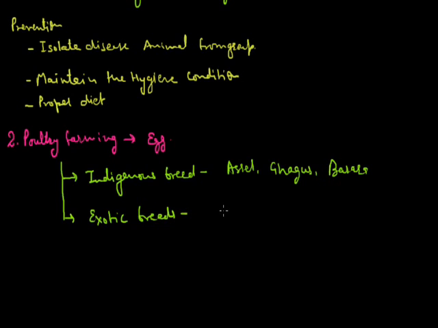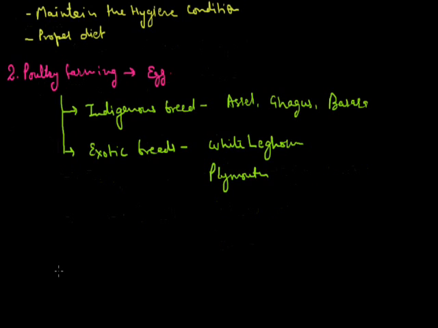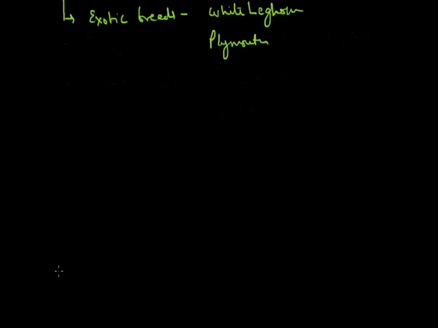The exotic breeds are White Leghorn and Plymouth. These are some exotic breeds used for the production of egg. Egg production is related with the Silver Revolution, which was started to increase the production of egg.